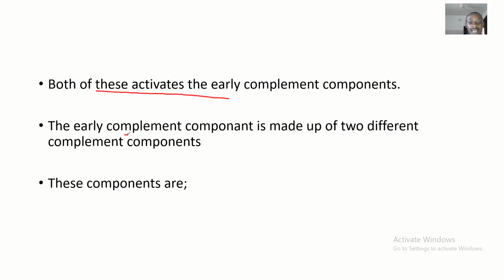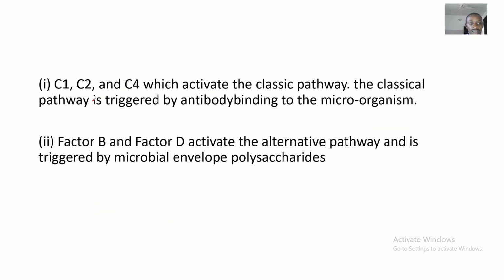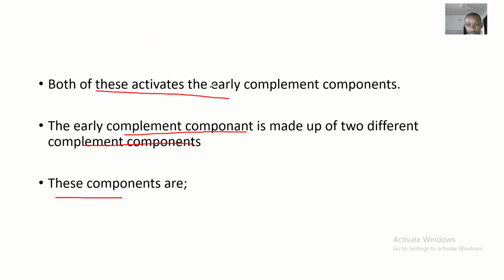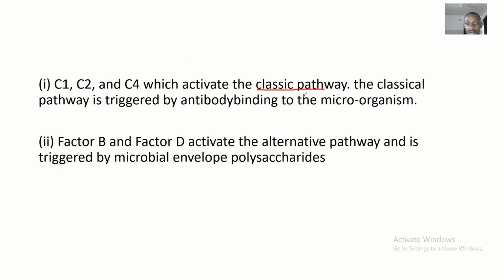So now, the early complement component is made up of two different complement components. These components are the C1, the C2, and the C4, and these are the ones that activate the classical pathway. The classical pathway is triggered by antibody binding to microorganism.